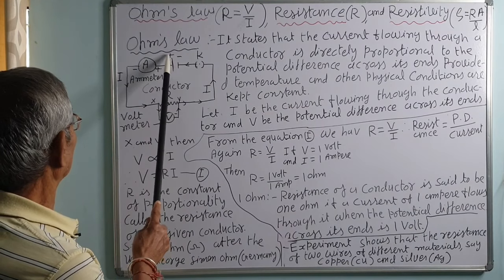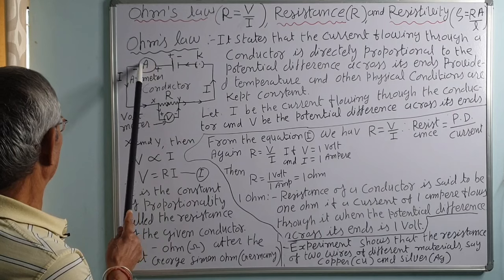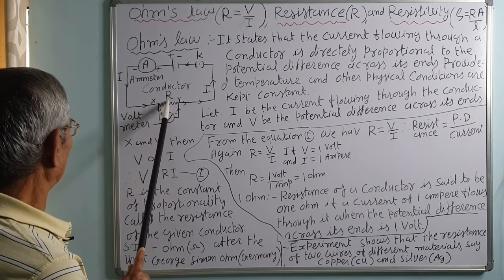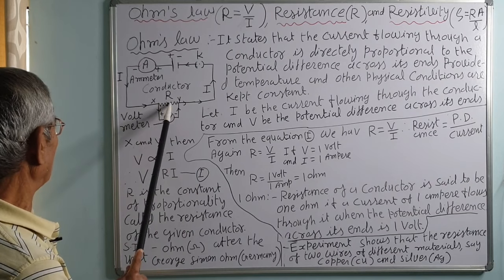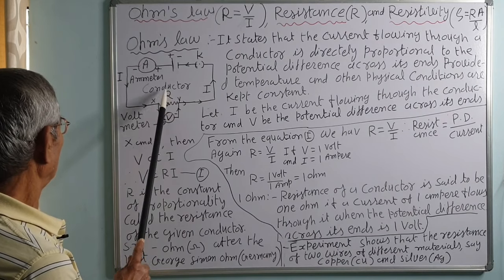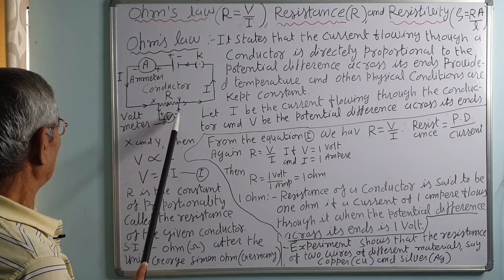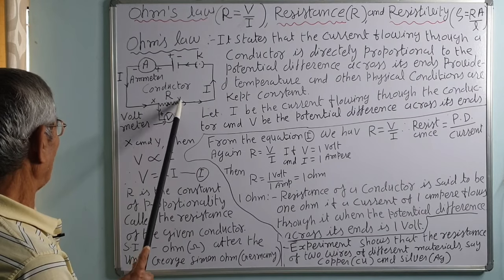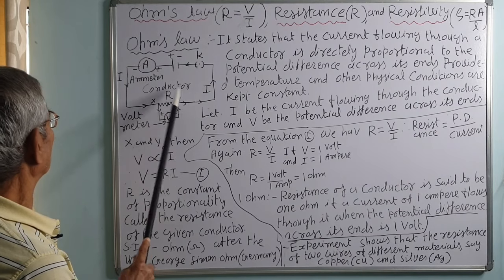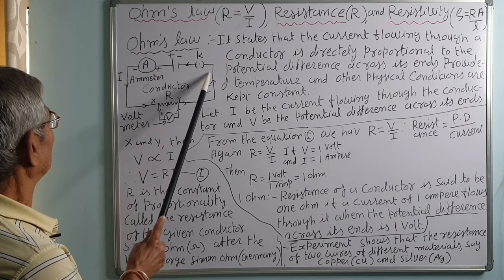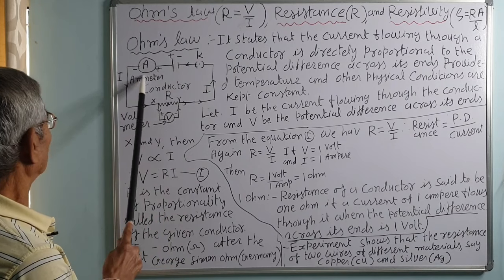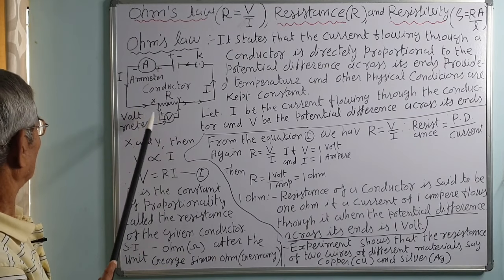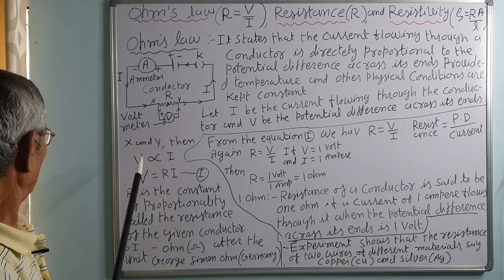Consider this circuit. This is a battery, and this ammeter is connected in series. This is a resistor or conductor R or wire; nichrome, constantan or manganese wires are used for standard resistors. A voltmeter is connected in parallel to measure the potential difference across its ends x and y. This is plus and this is minus. Current flows like this, positive to negative, as we have seen earlier. Electrons flow in the opposite direction, from negative to positive. So, this is the voltmeter, and this is the ammeter.